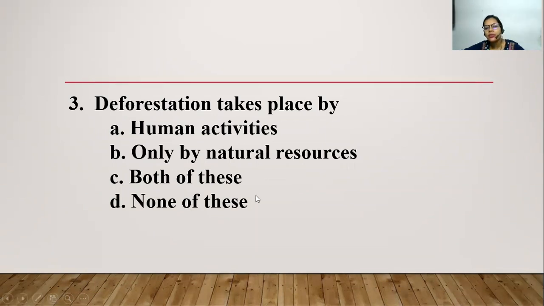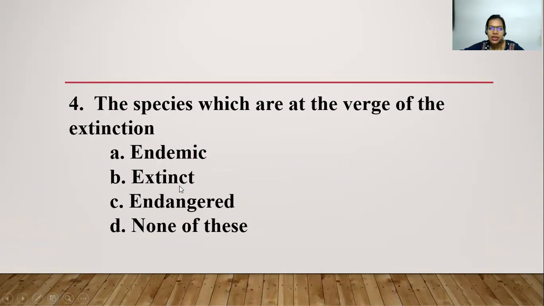So sometimes it's also because of the natural resources. So the answer is both of these. The species which are at the verge of extinction, so those are what? Extinct or endangered? Tell me. So it is going to be endangered. जो जिसकी संख्या कम होती जा रही है, right?